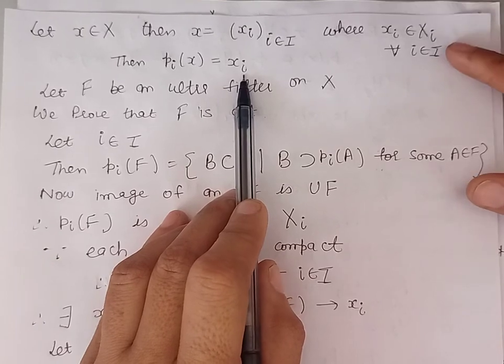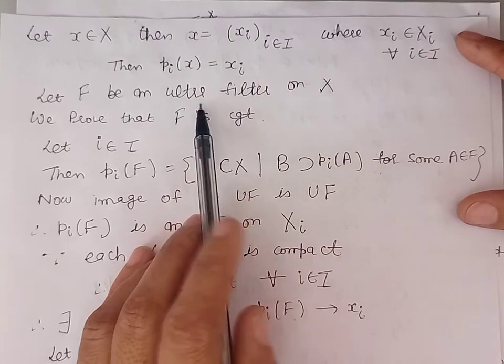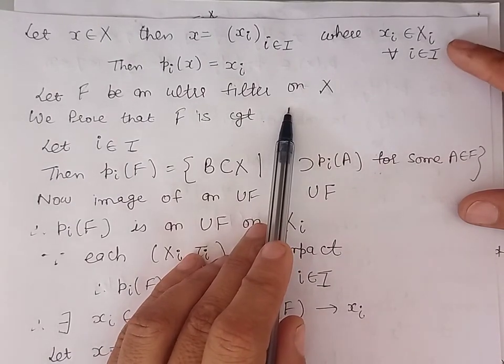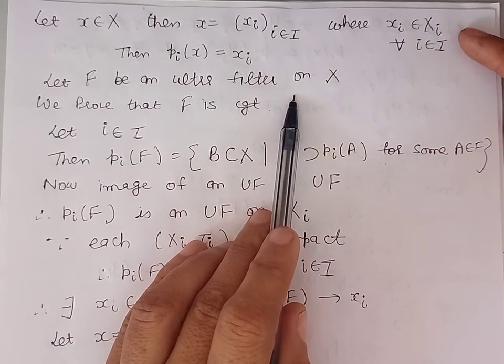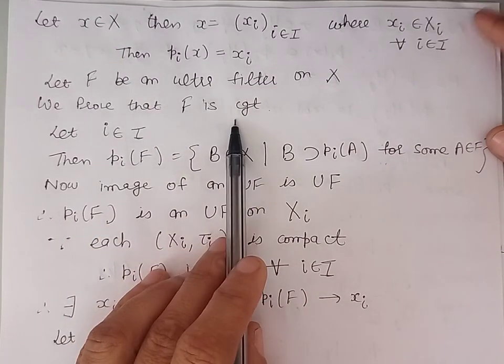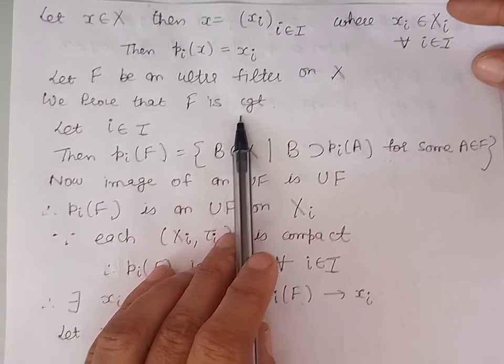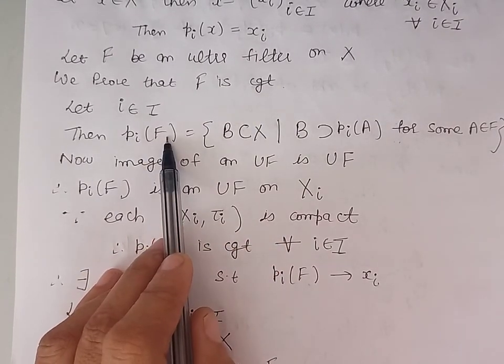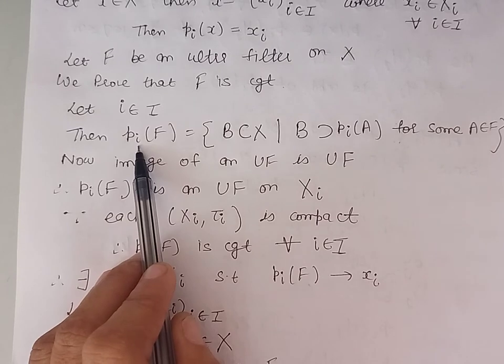Now to prove X is compact, let us take an ultrafilter F on the set X. Now to prove X is compact, we are to prove that this ultrafilter is convergent. Now let us define the image of the filter F under the ith projection Pi.